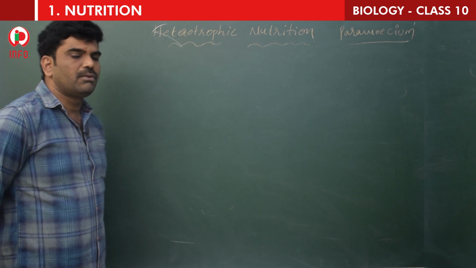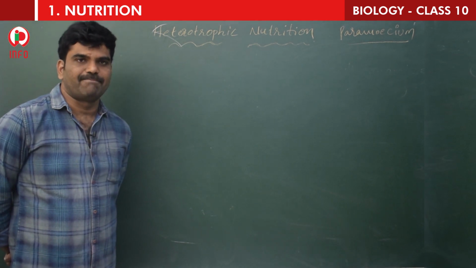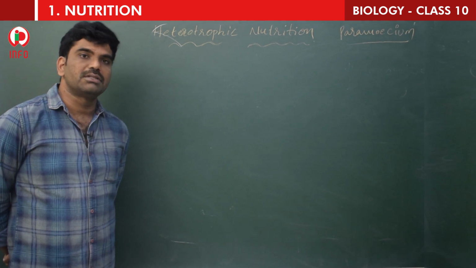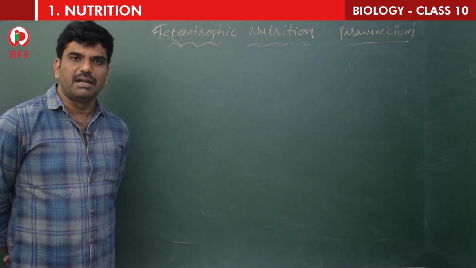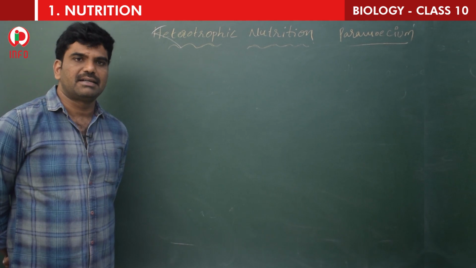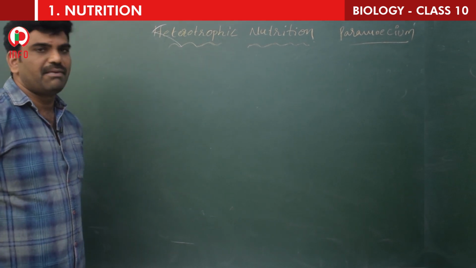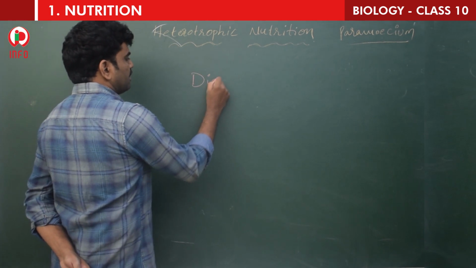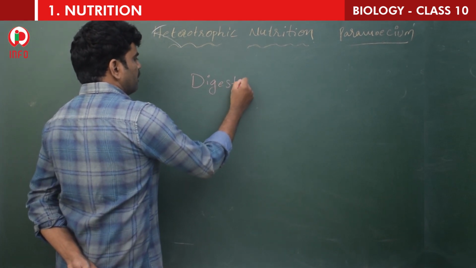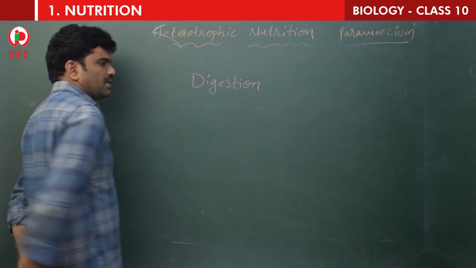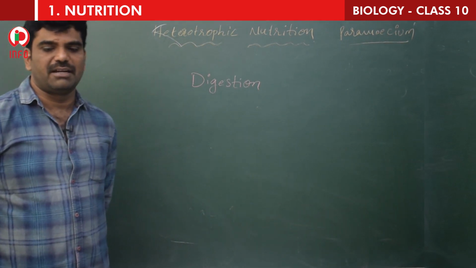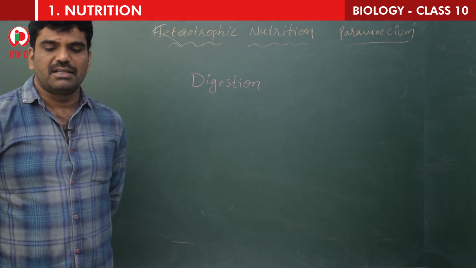Children, now we have seen digestion, the process of breakdown of complex food molecules into simple ones with the help of teeth, tongue, and saliva. This process is called digestion. Now the bolus. What is bolus? The slurry mass which is obtained after crushing the food with the help of teeth is called bolus.